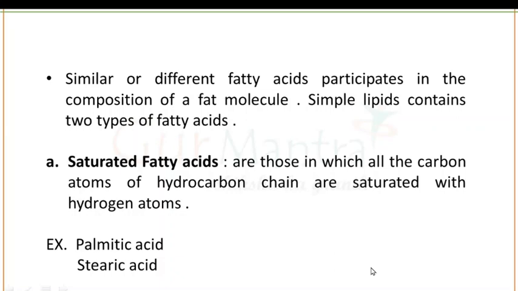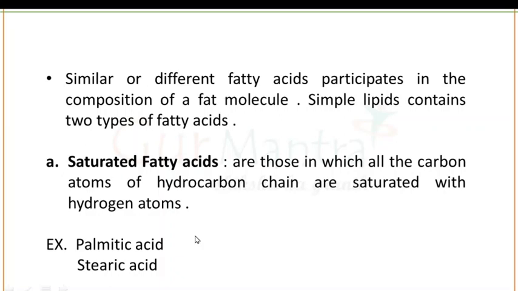Similar or different fatty acids participate in the composition of fat molecules. Simple lipids contain two types of fatty acids: saturated fatty acids and unsaturated fatty acids. Saturated fatty acids are those in which all the carbon atoms of the hydrocarbon chain are saturated with only hydrogen atoms.